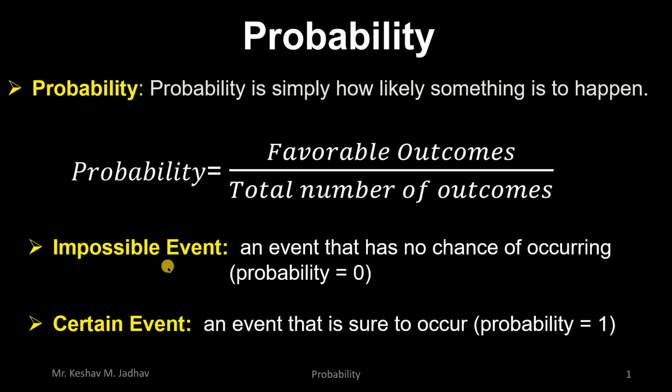For impossible events, the value of probability is equal to 0, meaning an event that has no chance of occurring. For certain events, the value of probability is equal to 1, meaning an event that is sure to occur.